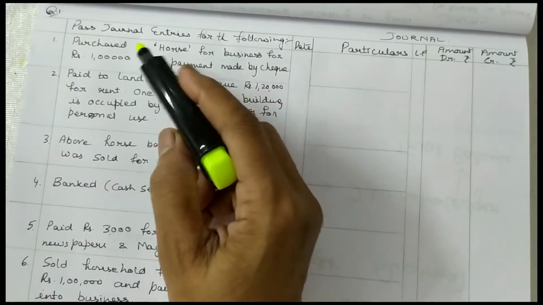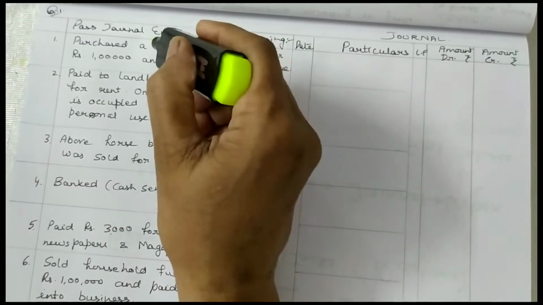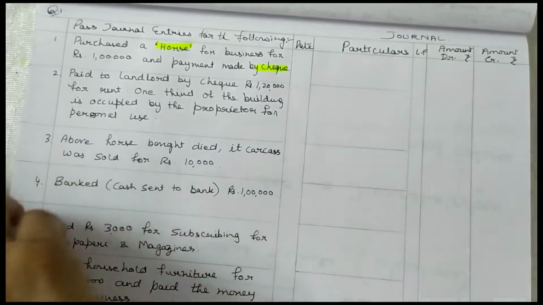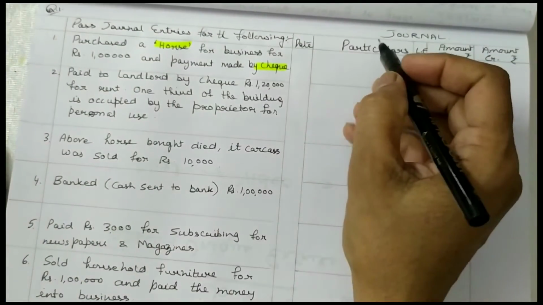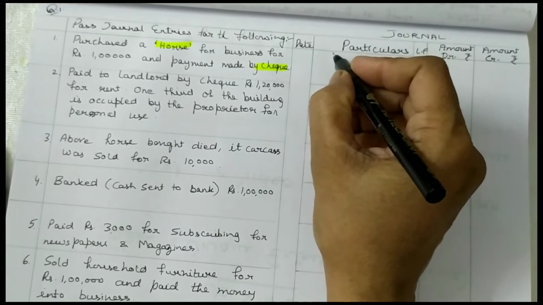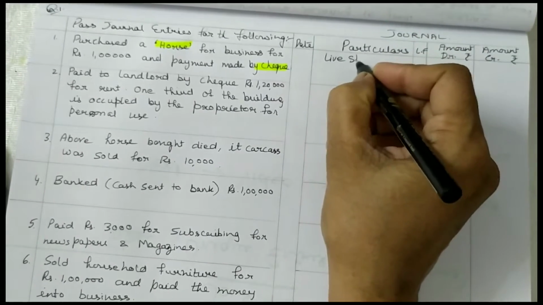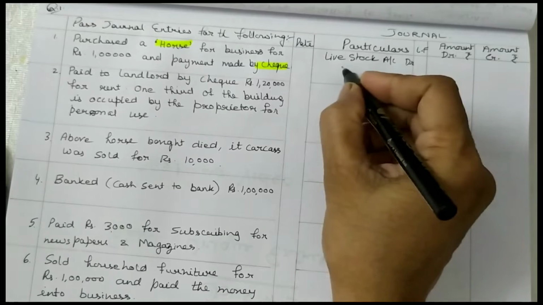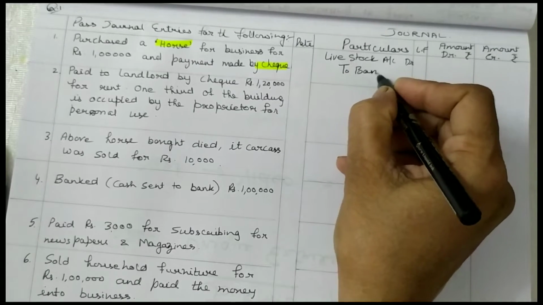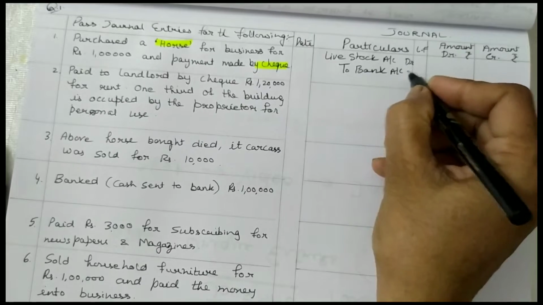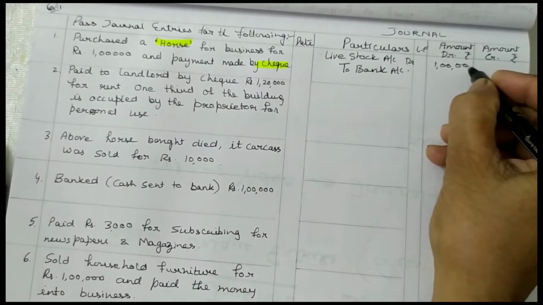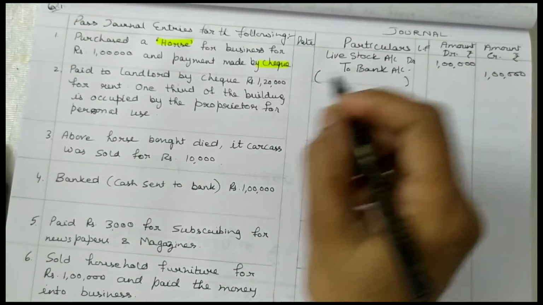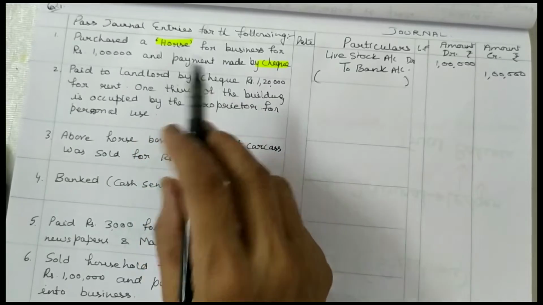First transaction: purchased a horse for business for rupees 1 lakh, and payment is made by check. So horse is your livestock. You have to pass the entry: livestock account debited, and credited to bank, because you are making payment through check. The amount is 1 lakh. Then you have to write the narration: purchased a horse, payment is made by check.